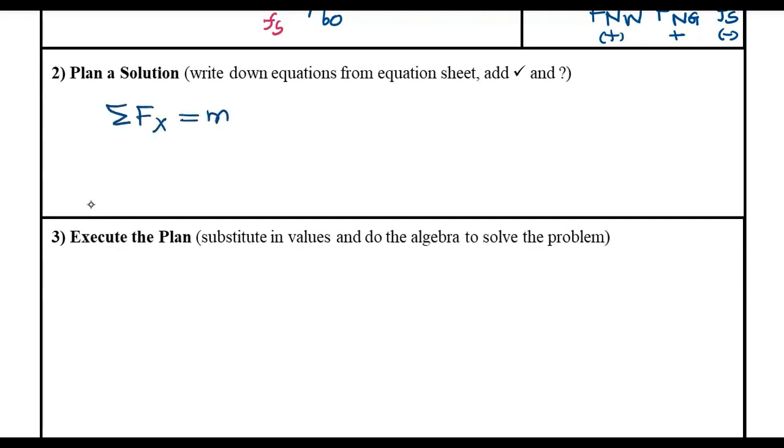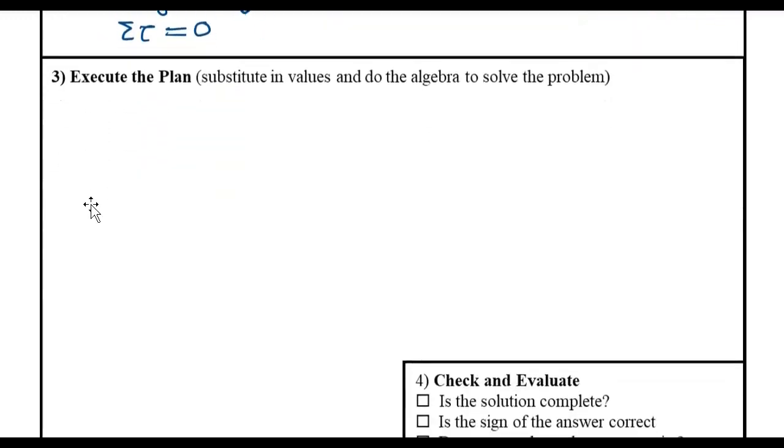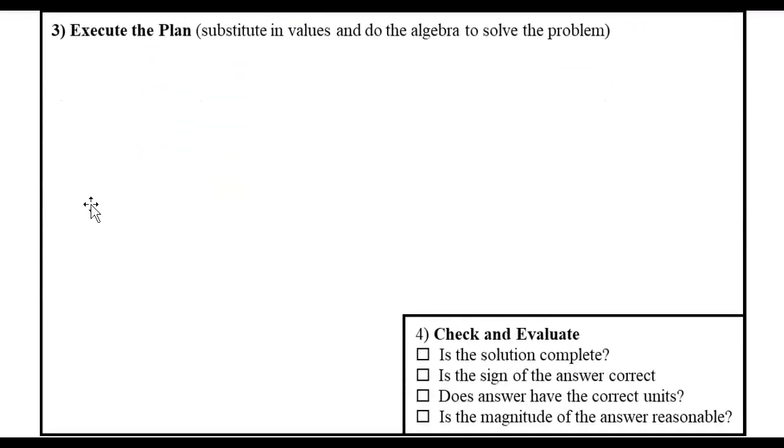So, okay, let's plan the solution now. When the system is at static equilibrium, we can use the net force in the x direction and y direction, the component form of Newton's second law, and the net torque is equal to 0. Okay, now let's execute the plan.